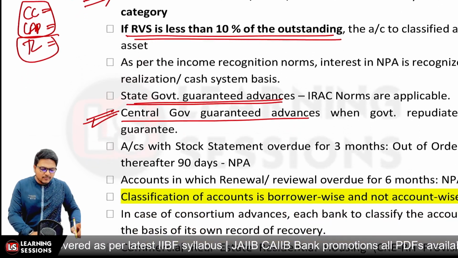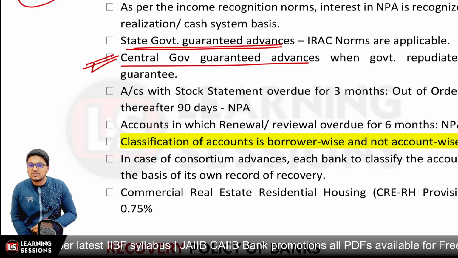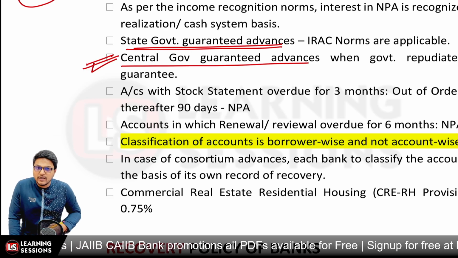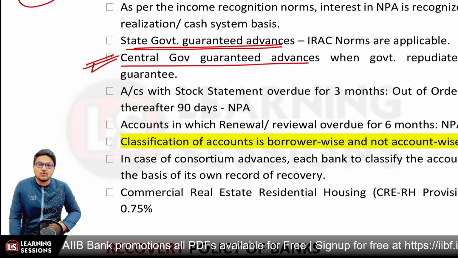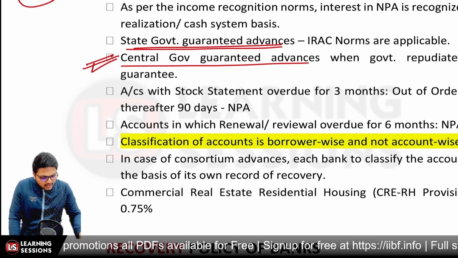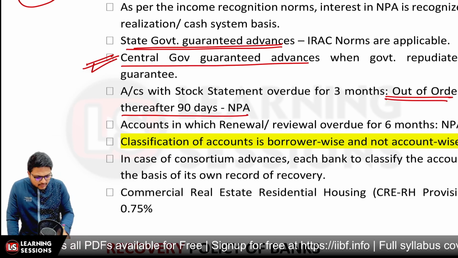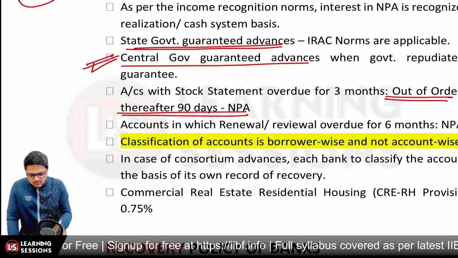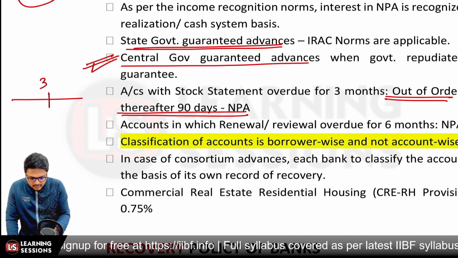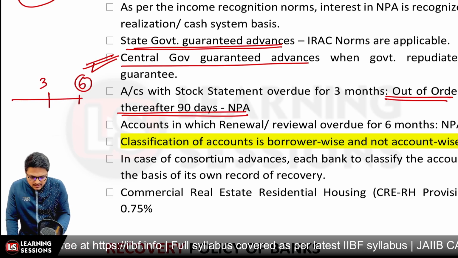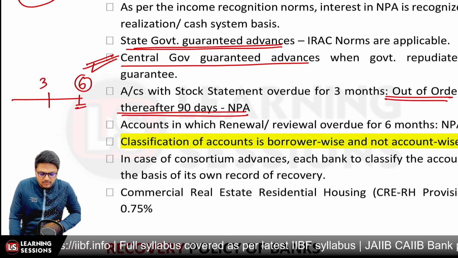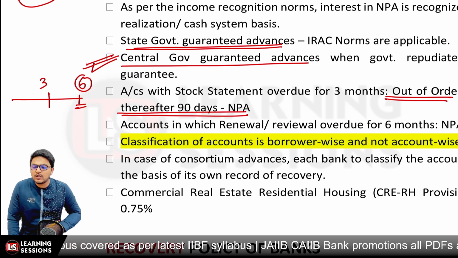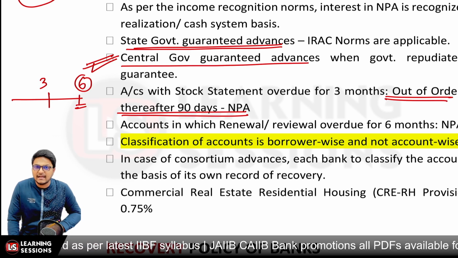Okay, and further, what are the different norms for account classification as NPA? If the stock statement is overdue for 3 months, then the account will be out of order. And after 90 days of the statement being due, the account will be classified as NPA. Let's say you have not received the stock statement for 3 months. Now after those 3 months, that is for 6 months, the account will be classified as NPA. And further, if the account is in renewal or the renewal is overdue for 6 months, the account will be classified as NPA.